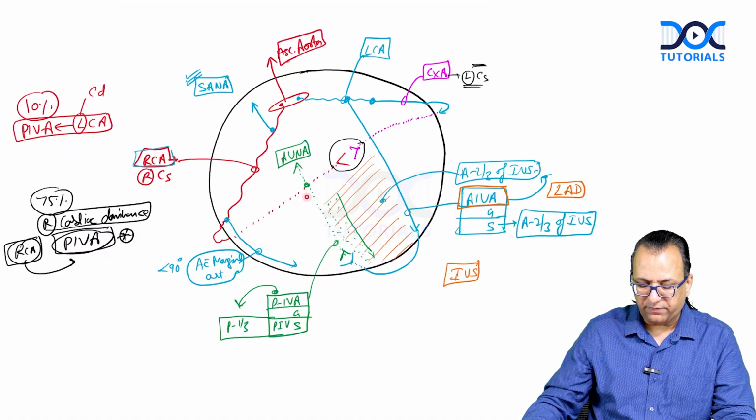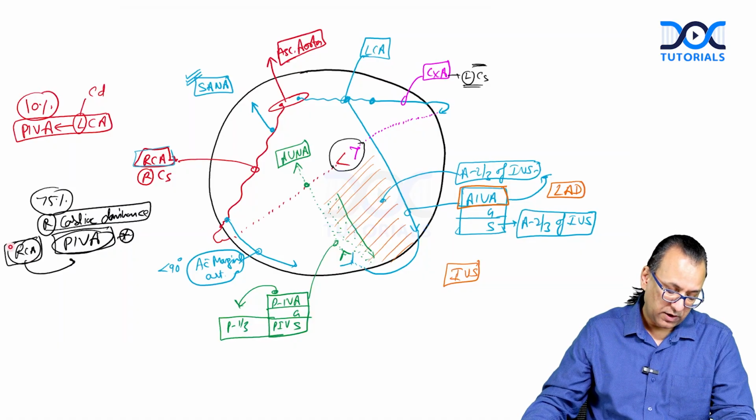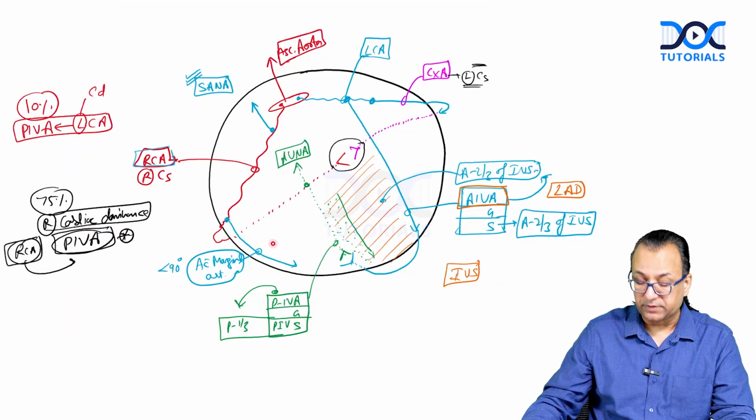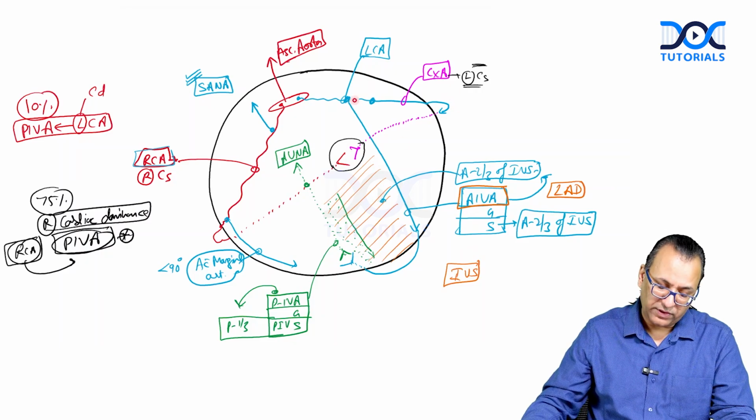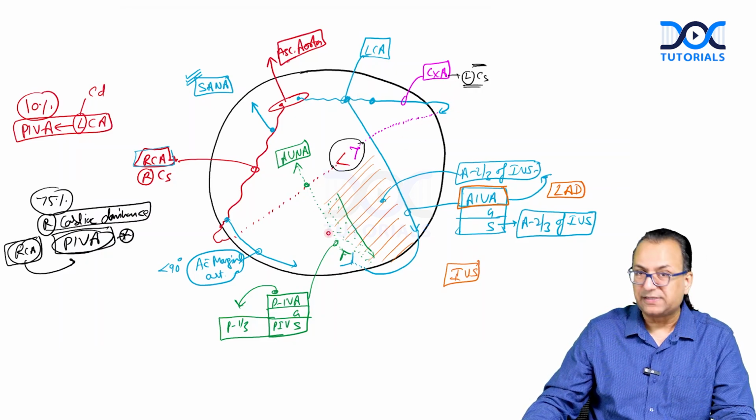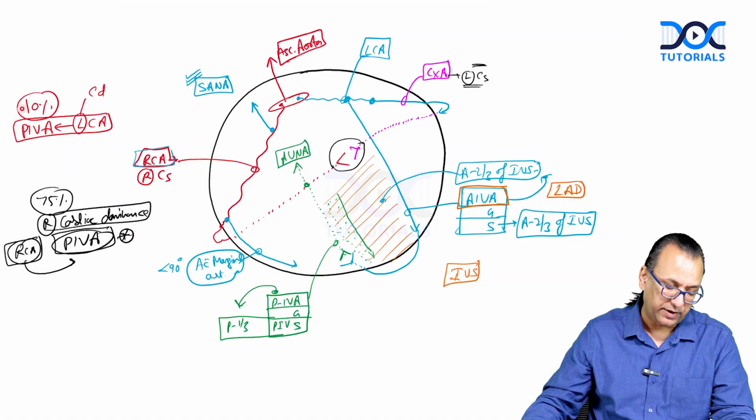Most of the people have PIVA coming from the right coronary artery, and that is why most of the people will have right cardiac dominance. As we said, the right coronary artery giving PIVA means right cardiac dominance in 75% of people. But I mentioned this PIVA may be coming from the circumflex artery. If the circumflex artery was giving PIVA, it is left cardiac dominance. So that will be happening in 10% of people, where we will have the left coronary artery giving PIVA.